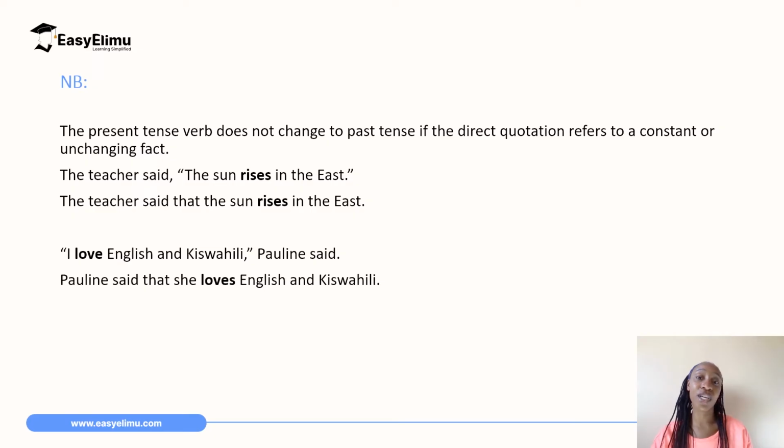What do I mean? For example, we all know that the sun rises in the east, and that does not change, right? So if you say, the teacher said the sun rises in the east, rises is the verb, it is in the present tense, and that is a fact. The sun always rises in the east. When you're reporting, the teacher said that the sun rises in the east.